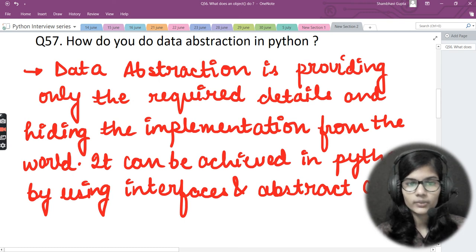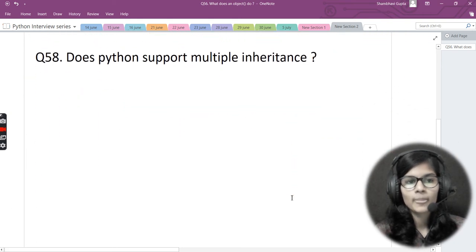This is the correct way of answering any theoretical question asked about any particular topic in interviews. If a person asks how you do data abstraction, it's not enough to just explain that. First of all, you need to tell what data abstraction is. Then you need to give the answer for how it is actually done. Hope you got the idea.